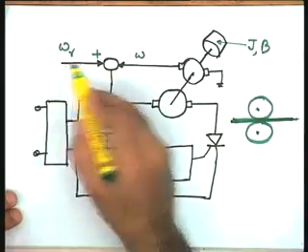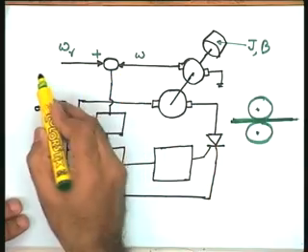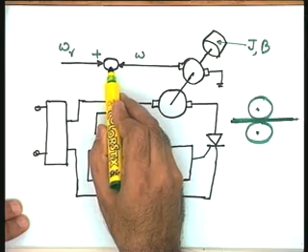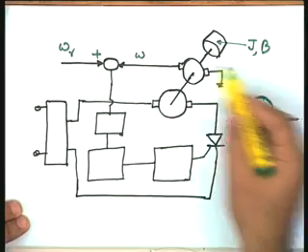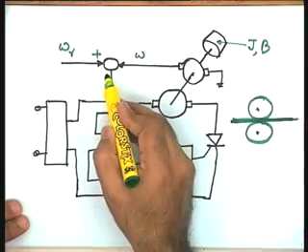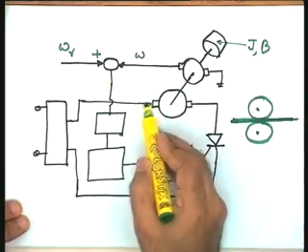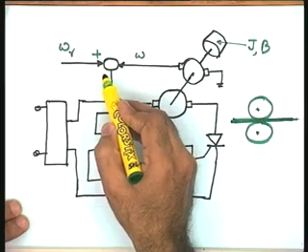Your error detector may be an operational amplifier, an op-amp circuit, which accepts this signal, a voltage proportional to speed, and another feedback signal which is a voltage proportional to speed. So, this op-amp circuit, which is an error detector in this block diagram, is modeled by this schematic.